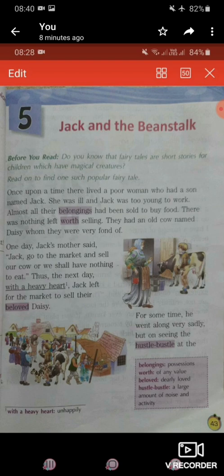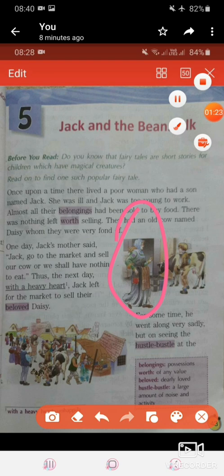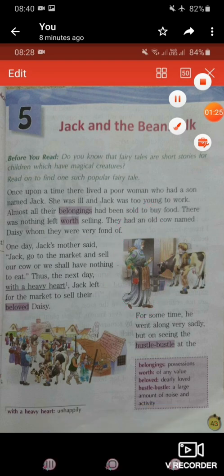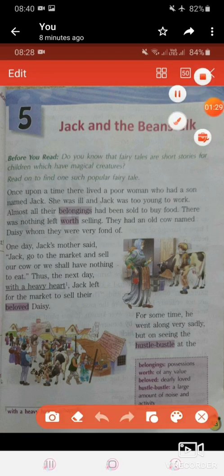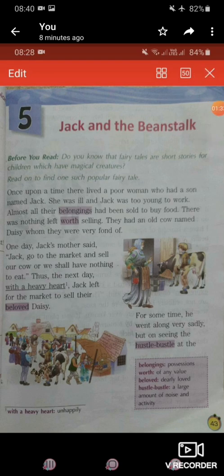She was ill and Jack was too young to work. So Jack's mother, this lady, she was not well. She was ill and Jack was also too young to work. Jack was not also mature enough to go out and earn some money. So that is the reason they were very poor, because nobody can go out to earn money.